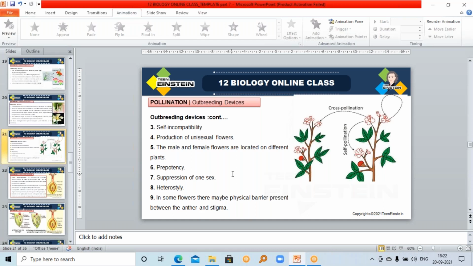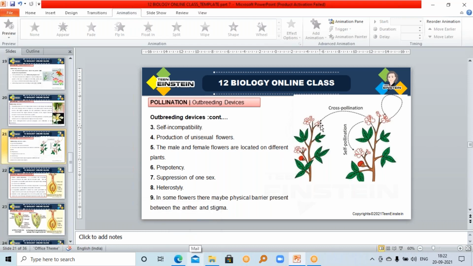If that pollen grain reaches the stigma, it cannot lead to fertilization. How? Because they are incompatible. They are not matching. That means the pollen grains cannot germinate on the stigma. Even if they reach the stigmatic surface, they cannot germinate because they are not the matching ones. Got it?